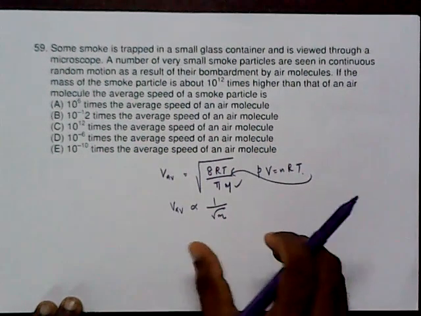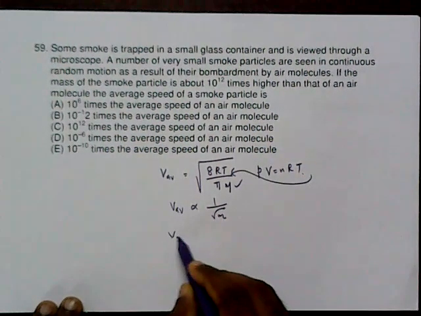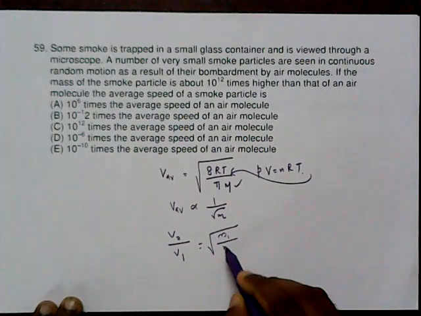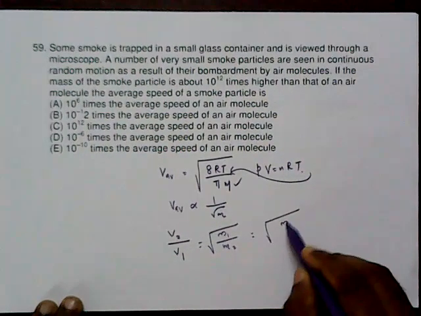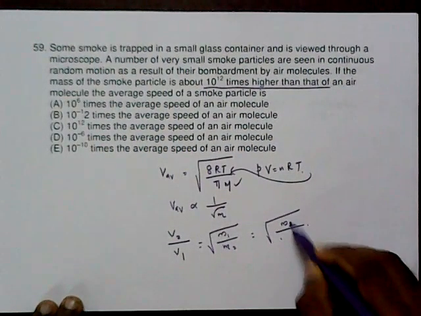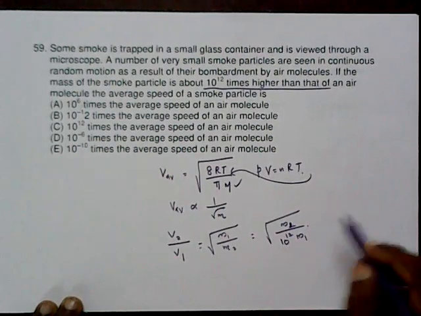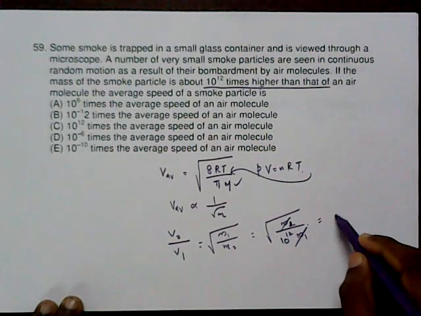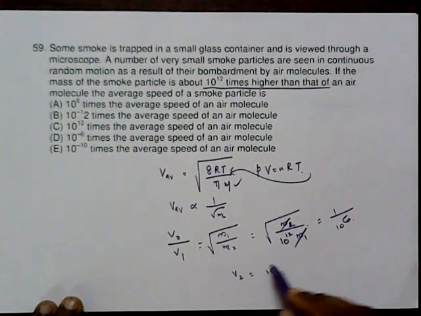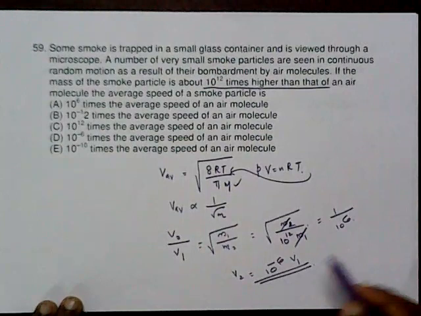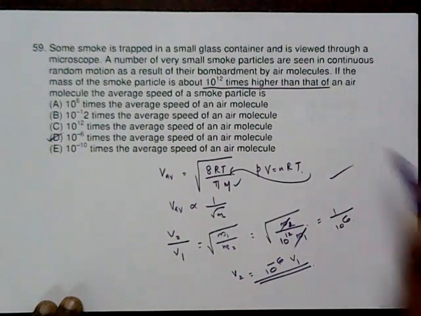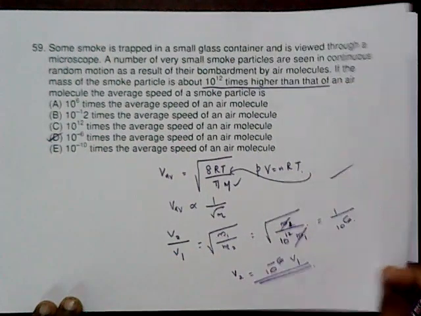So if we know that concept, we can take the two cases as V2 by V1 is equal to root of M1 by M2. And it is given that the second mass is 10 raised to 12 times more massive. So M2 is 10 raised to 12 times M1. So M1, M1 cancel. So you get the value as 1 by 10 raised to 6. So V2 we can write as 10 raised to minus 6 times V1. So we can say D is the answer for 59, a simple concept. Yes, number 60.